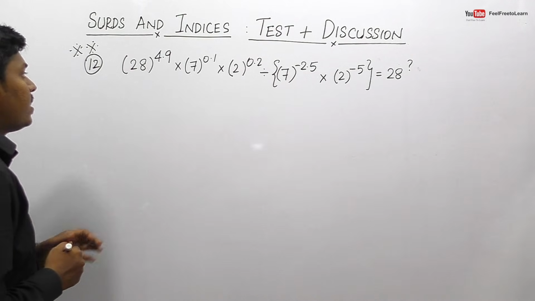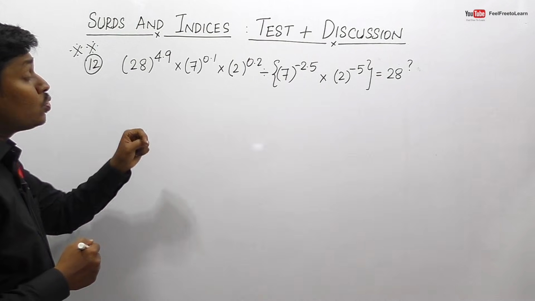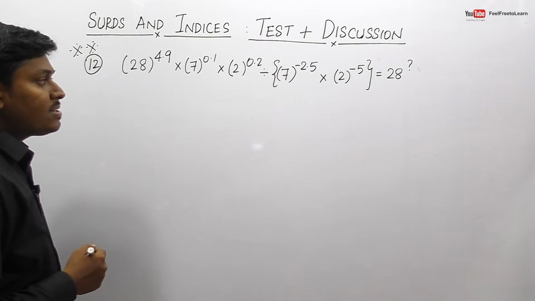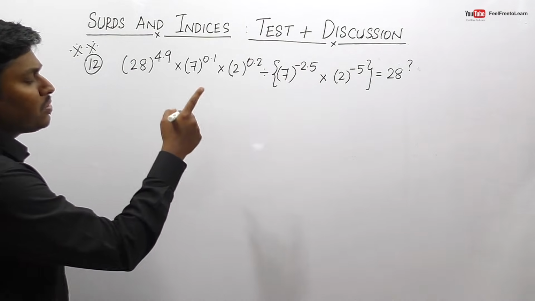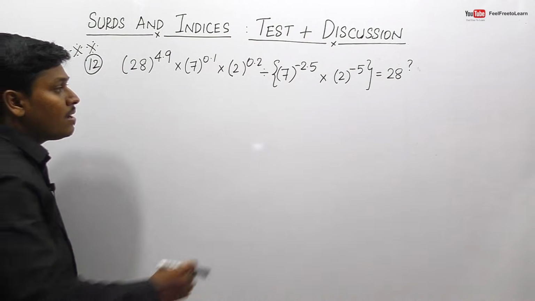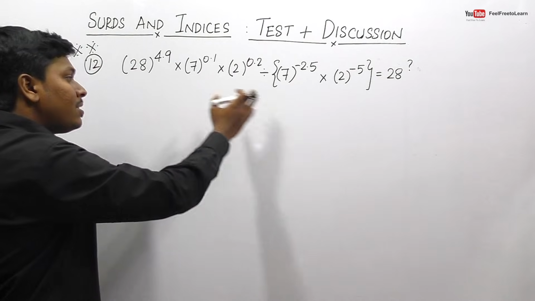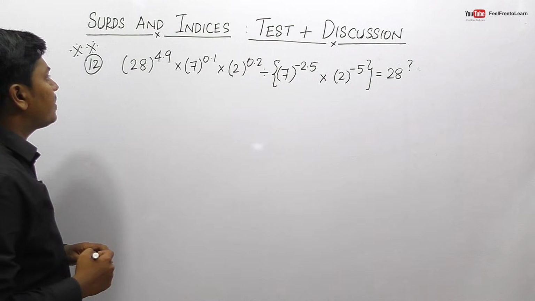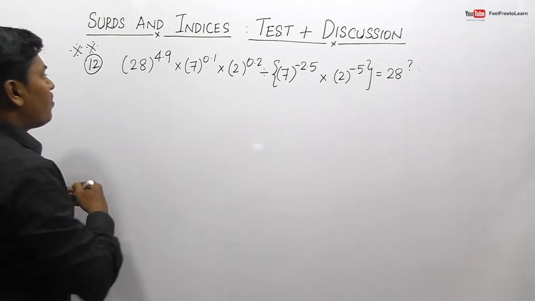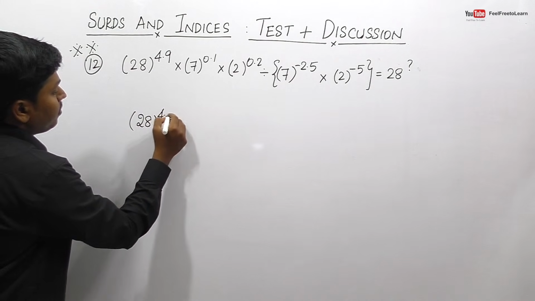Question number 12. 28 power 4.9 into 7 power 0.1 into 2 power 0.2, divided by 7 power minus 2.5 into 2 power minus 5, is equal to 28 power question mark. So friends, here question mark is in terms of 28 power something, right? So we need to convert all the left hand side expression in terms of 28. So friends, here it is 28 power 4.9. We don't want to disturb this number. Keep the number as it is. 28 power 4.9.